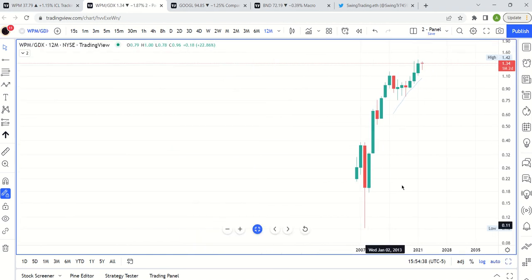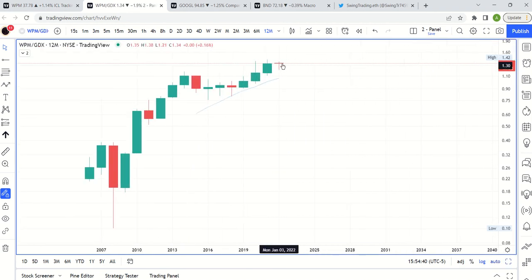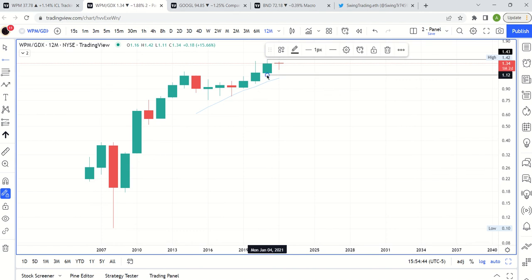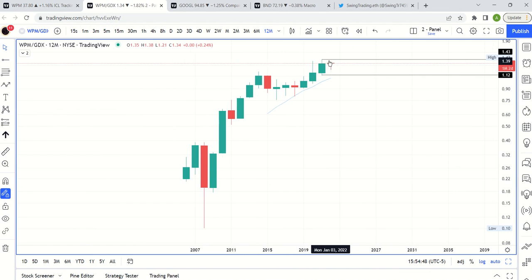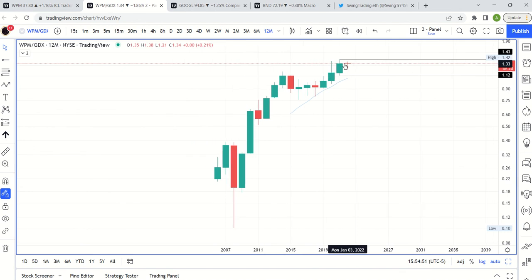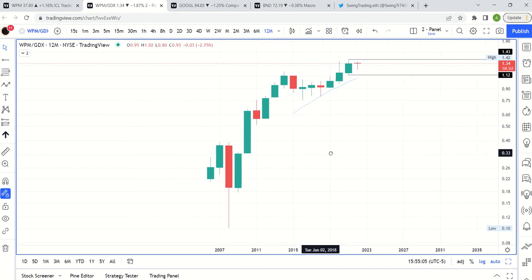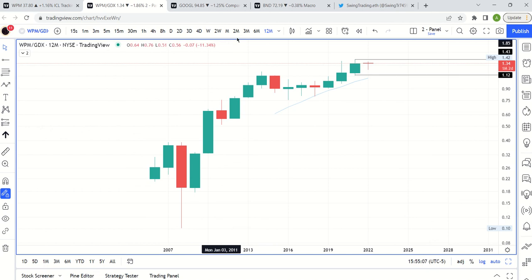And if we think about, let's zoom out to the annual chart. This year has just been consolidation inside the range of the previous year. Now, again, keep in mind, this is a ratio chart, not an absolute chart. So this doesn't tell you about the absolute prices, but this does tell you that we may be on the verge of breaking out, meaning Wheaton Precious Metals will outperform GDX, where you'll make more money by being in Wheaton Precious Metals versus being in GDX if you had to choose between those two in terms of where to allocate capital.